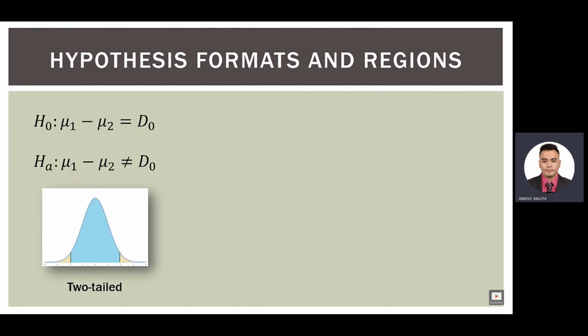Now as far as the distribution goes, it's going to be a two-tailed test, because when we say that it's equal or not equal, that could mean that it's below or above. It could be a positive difference or a negative difference. Therefore, we use the two-sampled case.